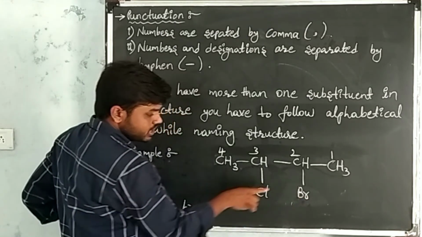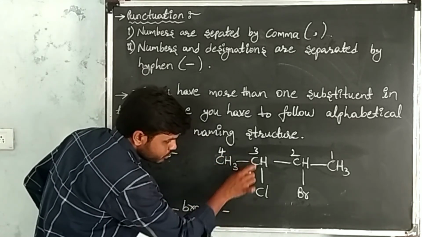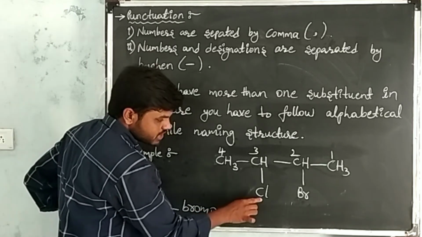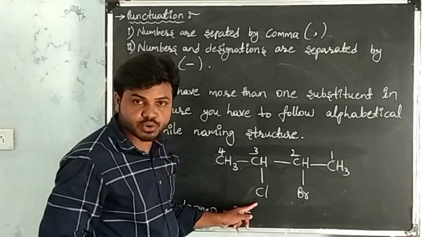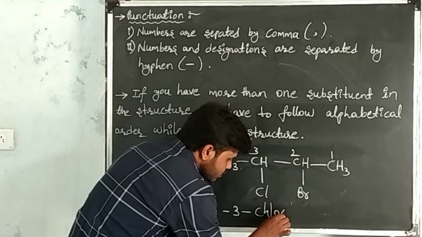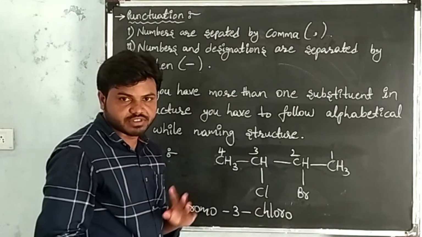After writing bromine, take the chlorine. Chlorine position is what? Third carbon. I have written the position. After writing the position of the chlorine, write the prefix of chlorine. Prefix of chlorine is what? Chloro. See, I have written the position of the chlorine and the prefix of the chlorine.